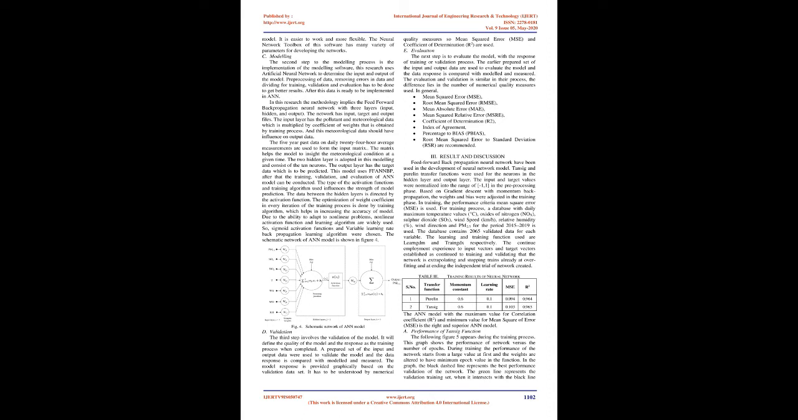The type of activation function and training algorithm used influences the strength of model prediction. The data between the hidden layers is directed by the activation function. The optimization of the weight coefficient in every iteration of the training process is done by the training algorithm, which helps in increasing the accuracy of the model. Due to the ability to adapt to nonlinear problems, nonlinear activation functions and learning algorithms are widely used. So, sigmoid activation functions and the variable learning rate backpropagation learning algorithm were chosen. The schematic network of the NN model is shown in Figure 4.